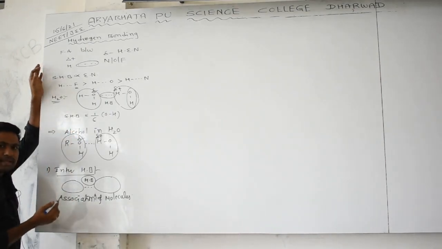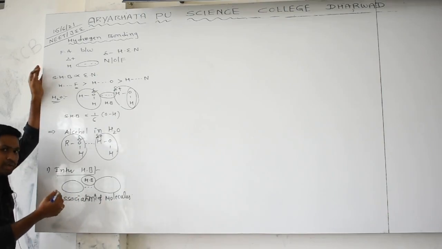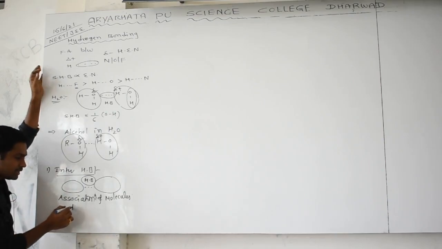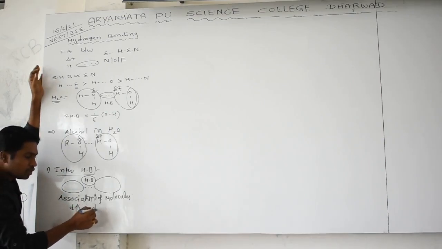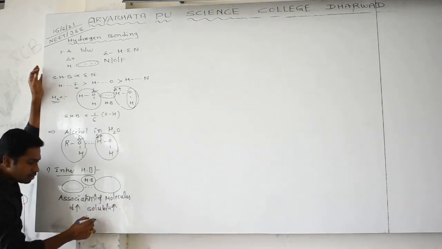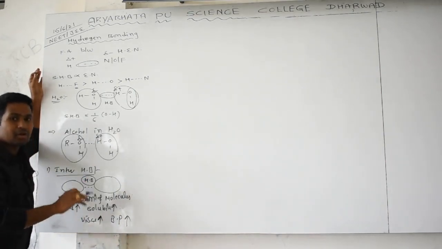That is what we call association of molecules. Because of this association, which characteristics increase more than our expectation? Density increases, solubility increases, viscosity increases, and boiling point also increases more than in the normal case.